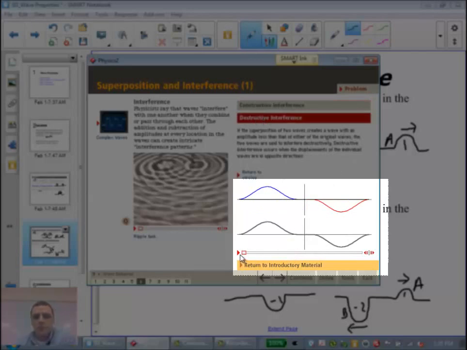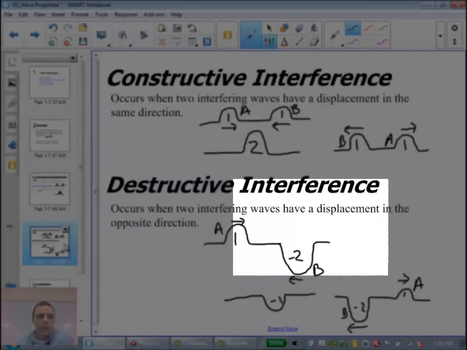Destructive interference would mean that the two waves have different displacements, and you can see here, if I can get these waves at the exact same location, for a brief moment, the resulting amplitude will be exactly zero. It'll be almost like that wave isn't even there, but then as time goes on, we'll see them pass through one another. Here we have the sine wave and the square wave, kind of, it looks like one's eating the other almost, and then the two triangular waves coming together and flipping. So that's constructive and destructive interference.